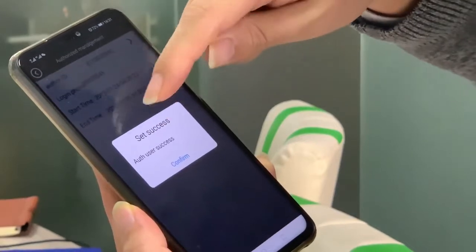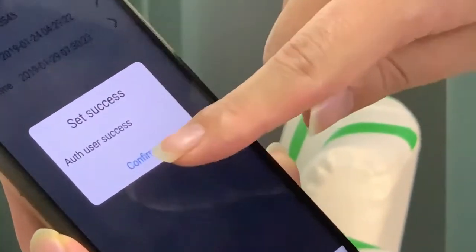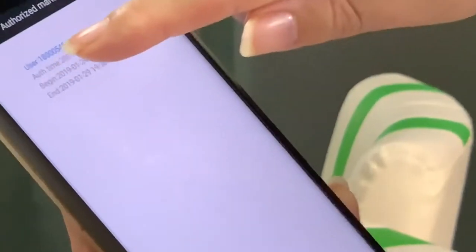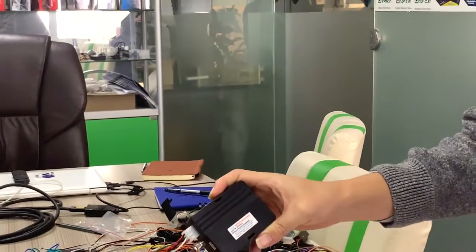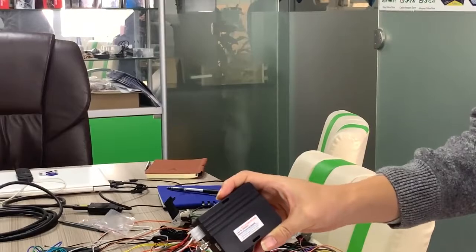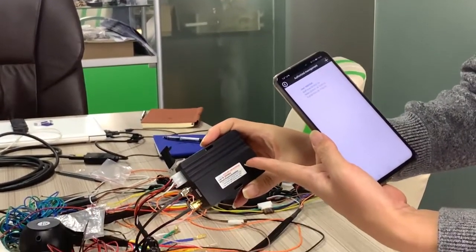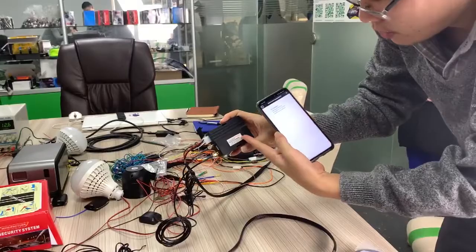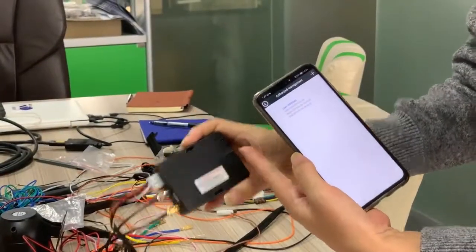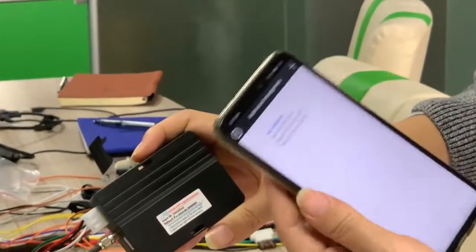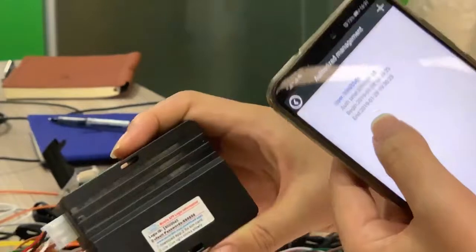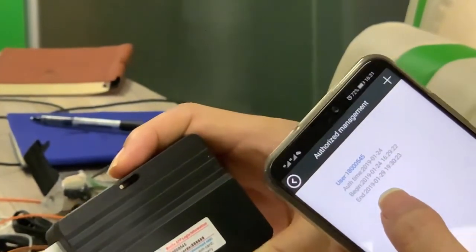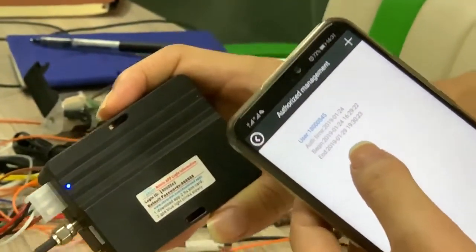Set success. User success, confirm. This one. Okay. Just also authorize this device to this one. Authorization is successful. As you can see, this ID number is on the interface of the app.